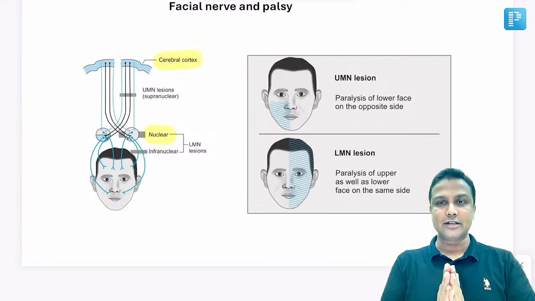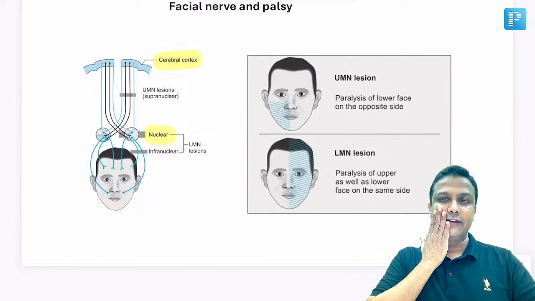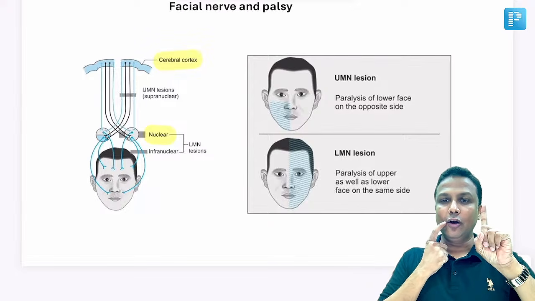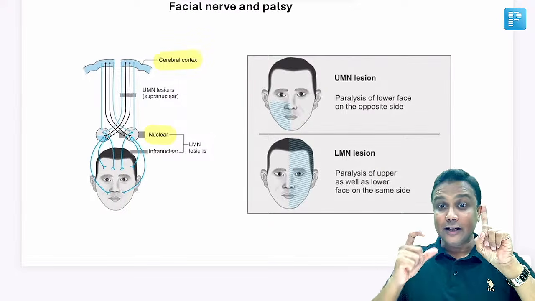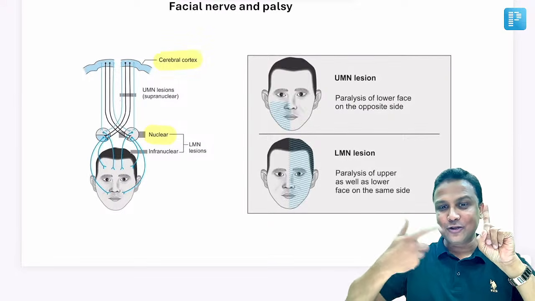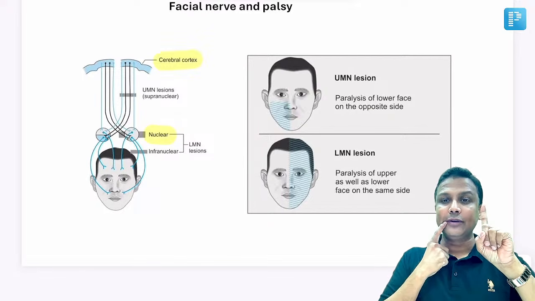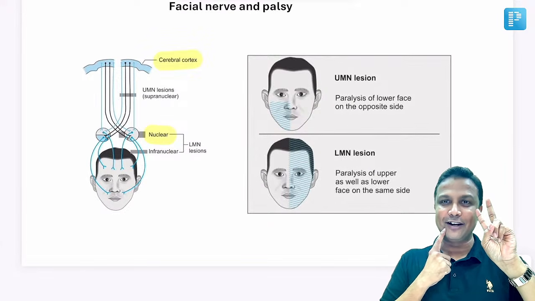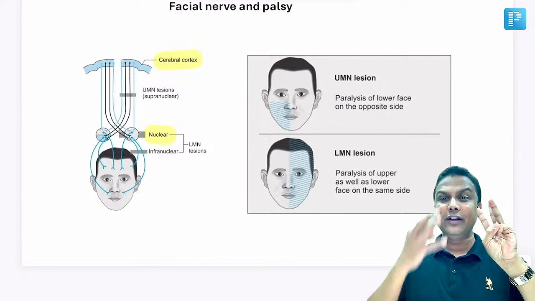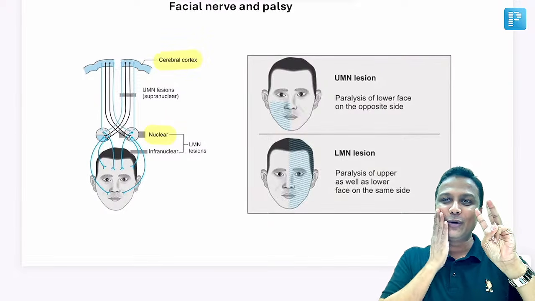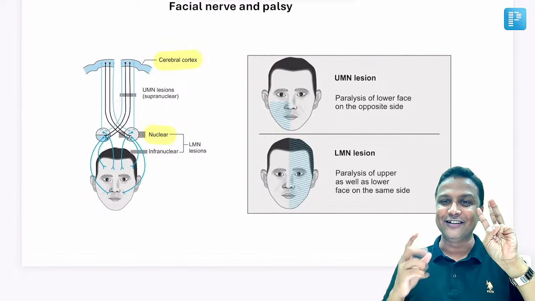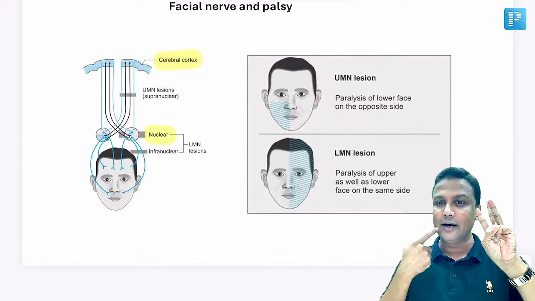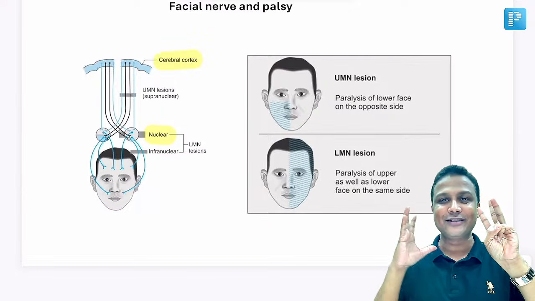Now, listen to me. If lower half of the face is gone, number one, the angle of the mouth is drooping. They'll be giving you hint. So try to listen to me, the hints right now, sir. The angle of the mouth is drooping here, sir. Number two, the saliva will be dribbling from here, dribbling of saliva. Number three, which was given recently in the exam, because this lower half of the face, these muscles are paralyzed here, the food will be stuck between the gum and the cheek here. In this space, the food will be stuck.